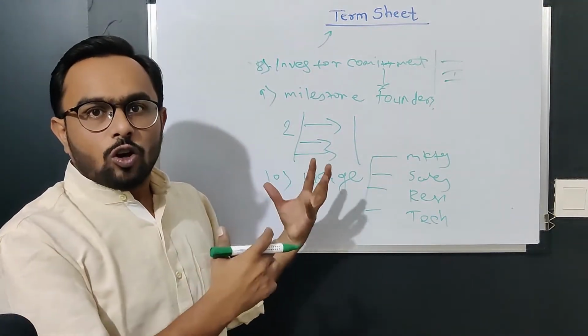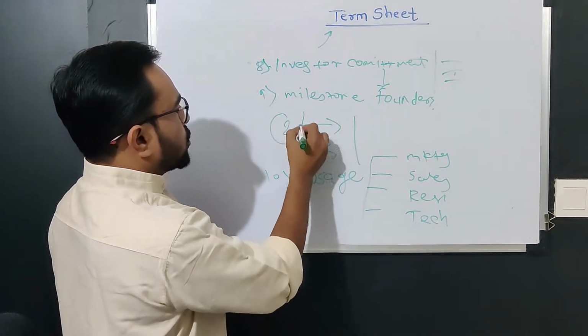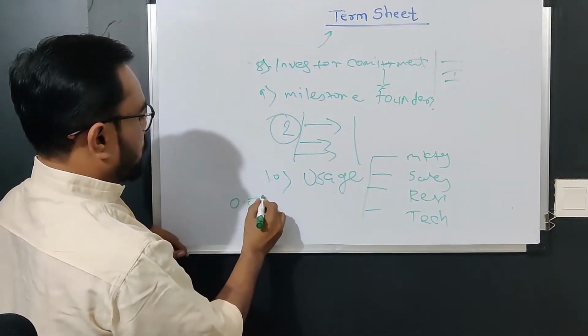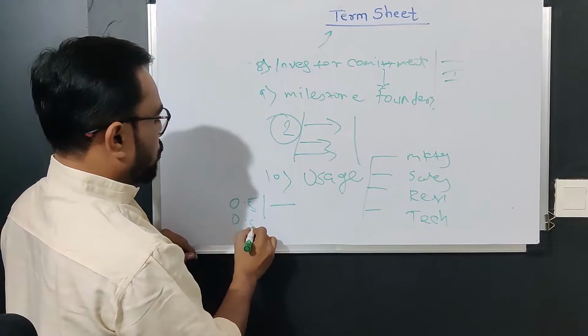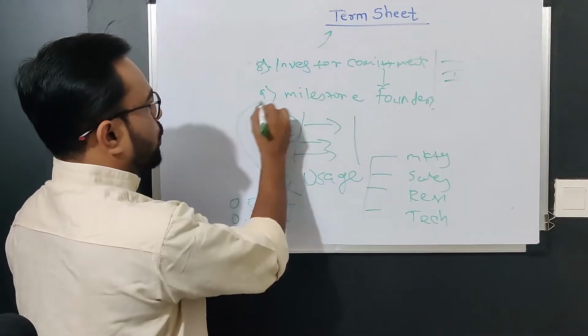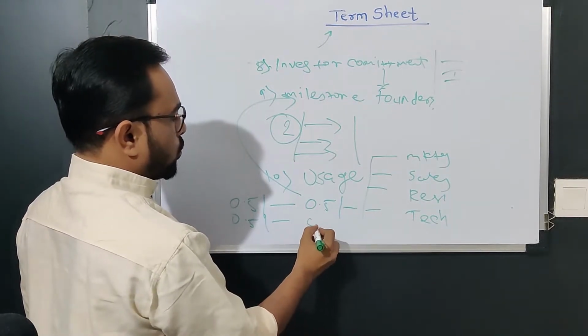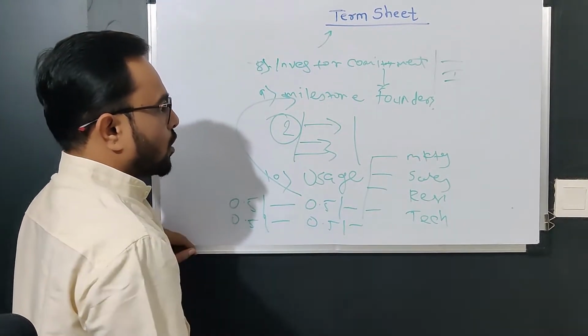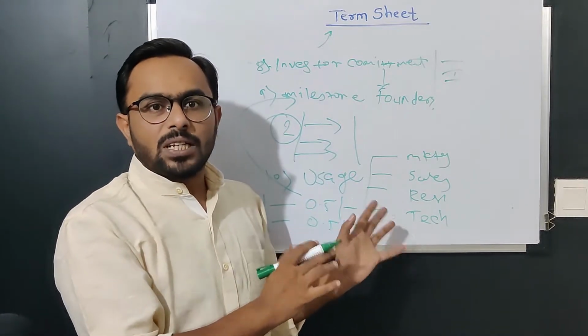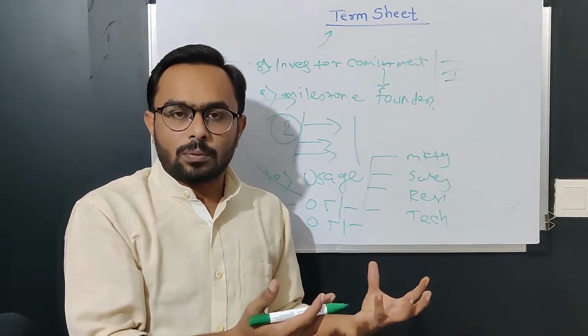If there are any installments, as in out of this 2 rupees, 0.5 rupees I will pay you now, 0.5 rupees I will pay you after you achieve a particular milestone, 0.5 after the second milestone, 0.5 after the third milestone. So the disbursement pattern has to be mentioned according to the result, according to the milestone.